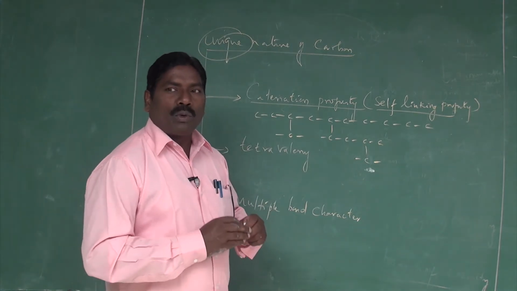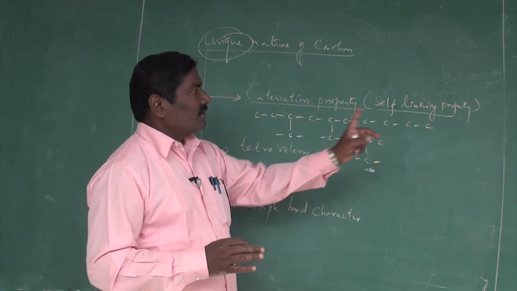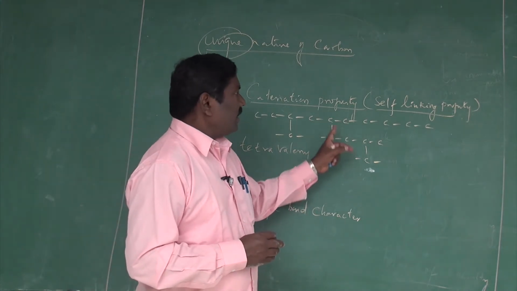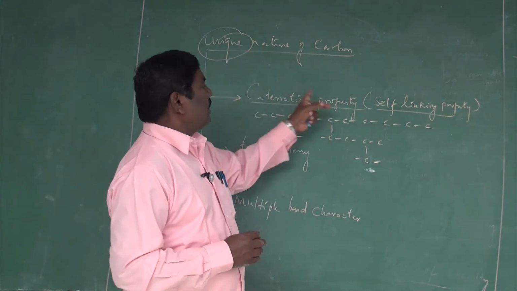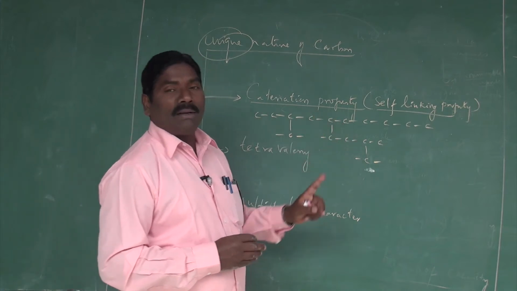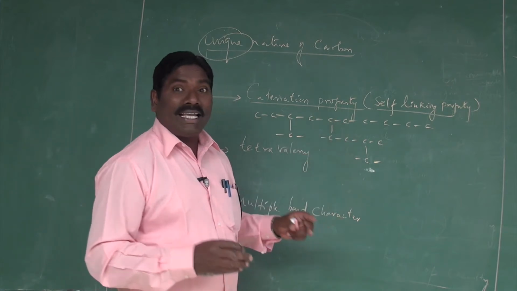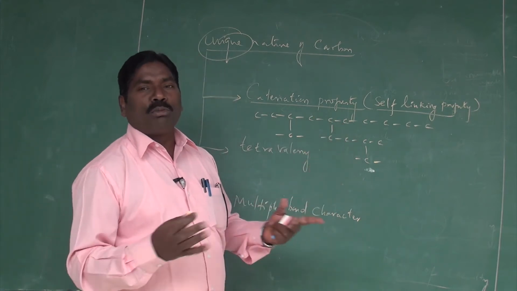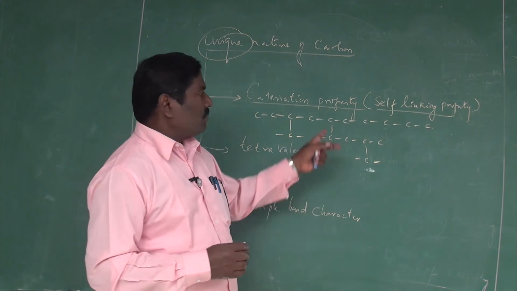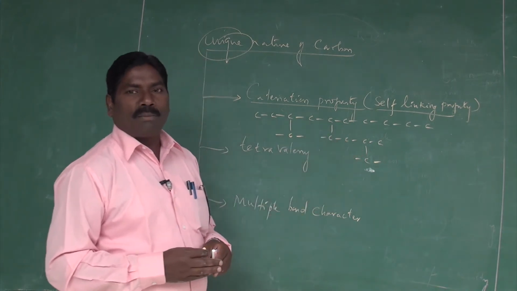We cannot find this character in other elements. Catenation is the unique property of carbon. Because of this self-linking property, it can produce innumerable compounds, about 5 million compounds.